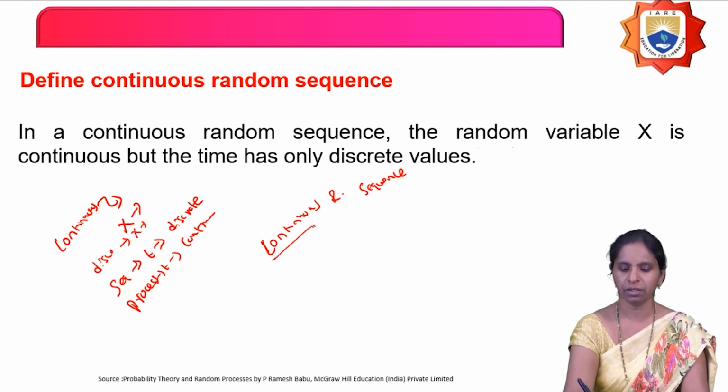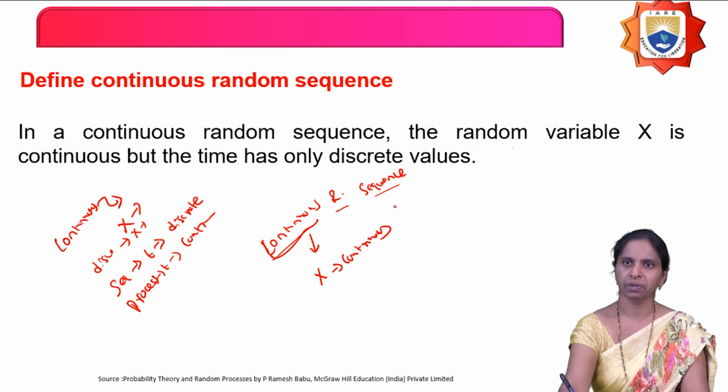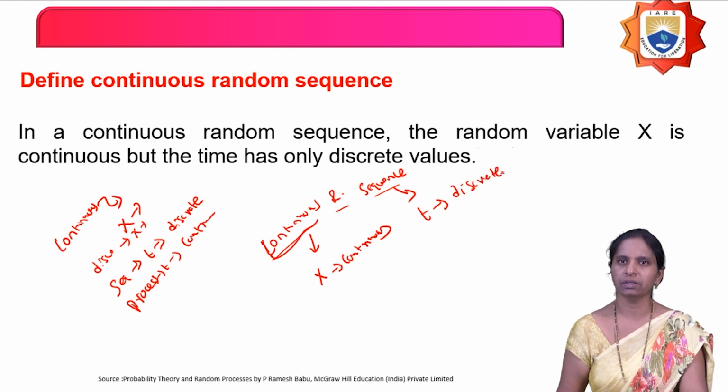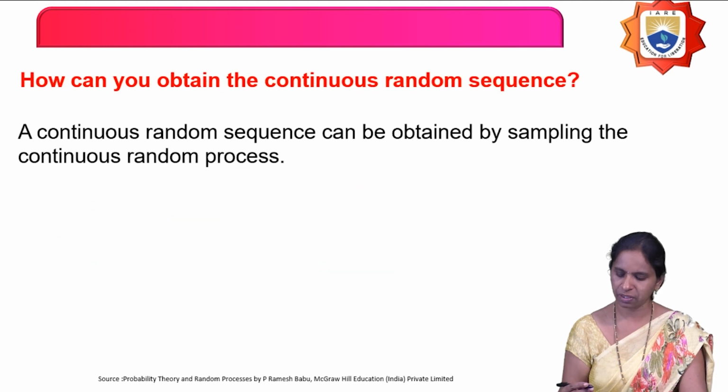So here, continuous random sequence: continuous means the random variable X is continuous, and sequence means the time t is discrete. So this is the definition of continuous random sequence.